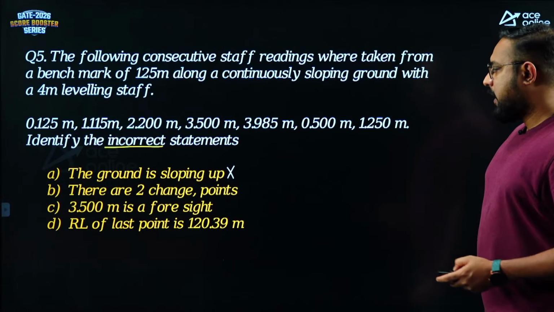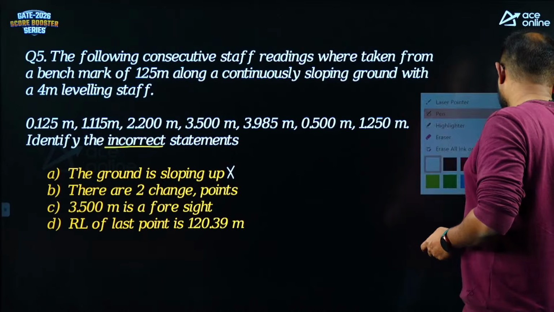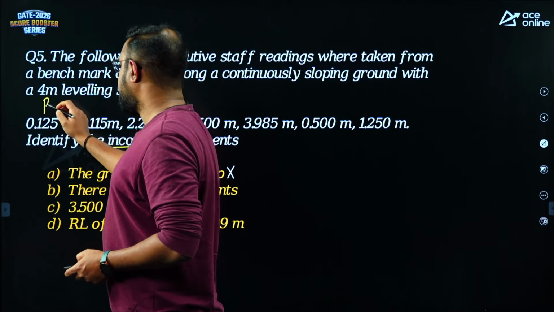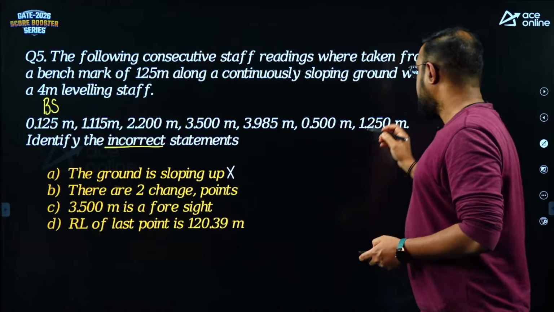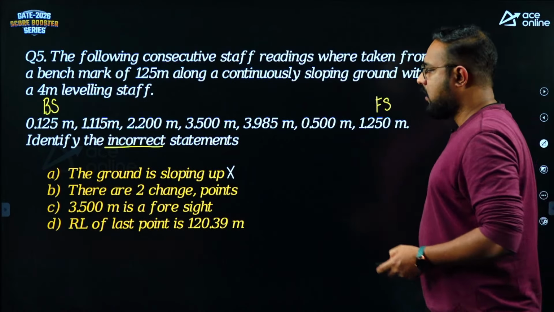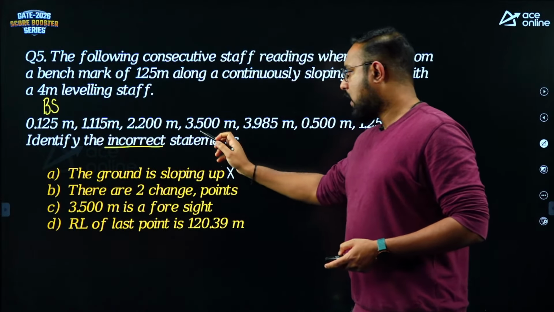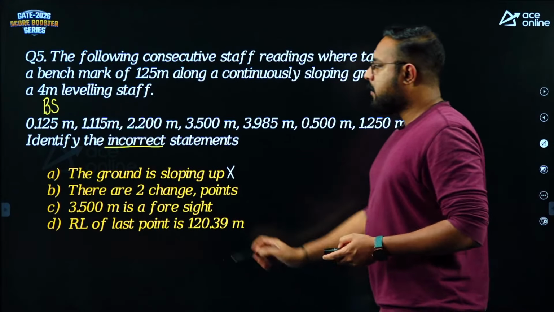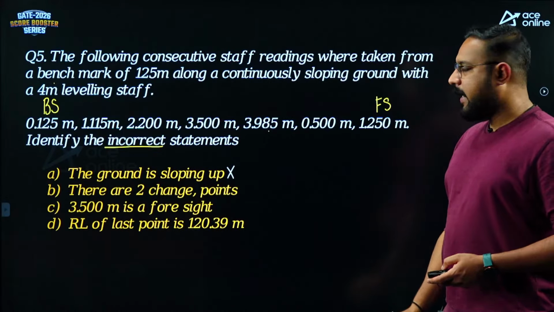There are two change points here. So let us identify the staff readings, guys. What is the first staff reading? First reading is from a benchmark. Therefore, first reading is always a backsight. And the last reading is always, let us write it as foresight. Now 1.125, ground sloping down, 3.98, after that 0.5. Remember, my leveling staff is only 4 meter. So almost that 4 meter length has been reached.